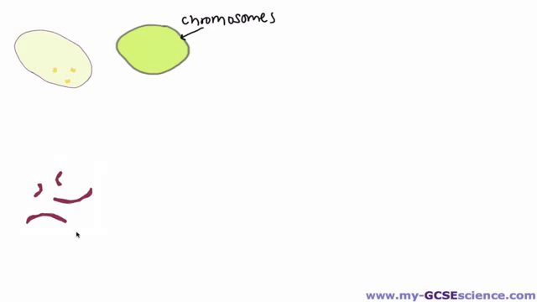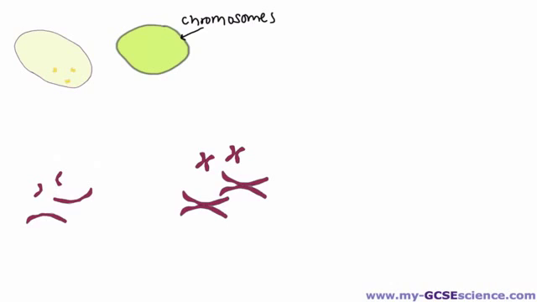The first thing that needs to happen really is that we need to have a copy of each one of these chromosomes so that the new cell can have its own copy. So that's the first thing that happens. What we say is the genetic material copies itself. Okay, so you can see that each one of these chromosomes has made a copy of itself, so there is now a full set that can be found in each of the new cell.